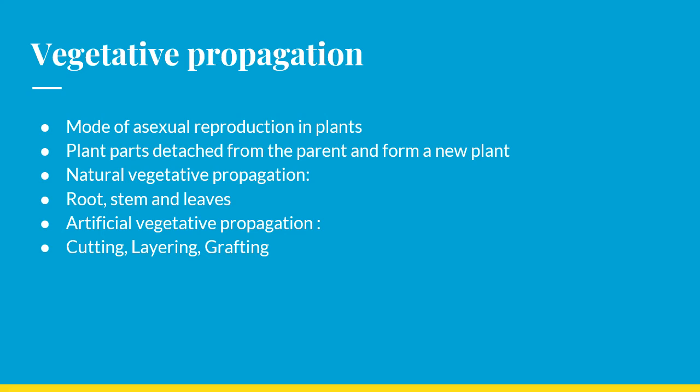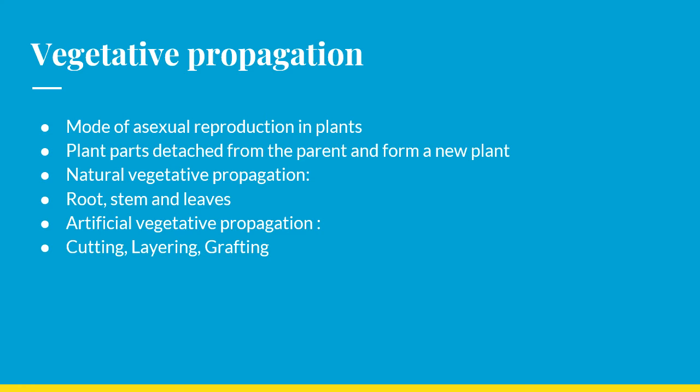So next, it is a vast topic. It is vegetative propagation, or otherwise we can call it asexual reproduction, which takes place in plants. Most of the plants, their mode of asexual reproduction is by vegetative propagation. What do you mean by vegetative propagation? It is the responsibility of the plant body, any plant body. It can be a stem, it can be a root, it can be a leaf, any part of the body that gives rise to a new plant.